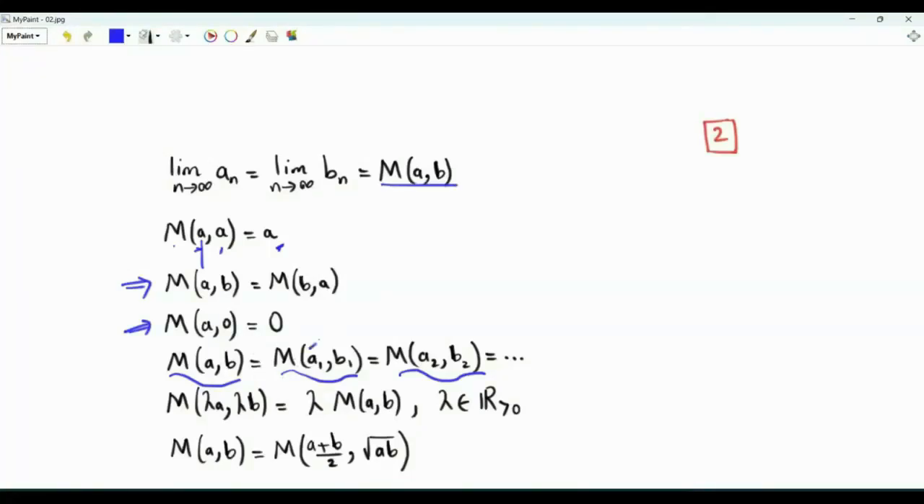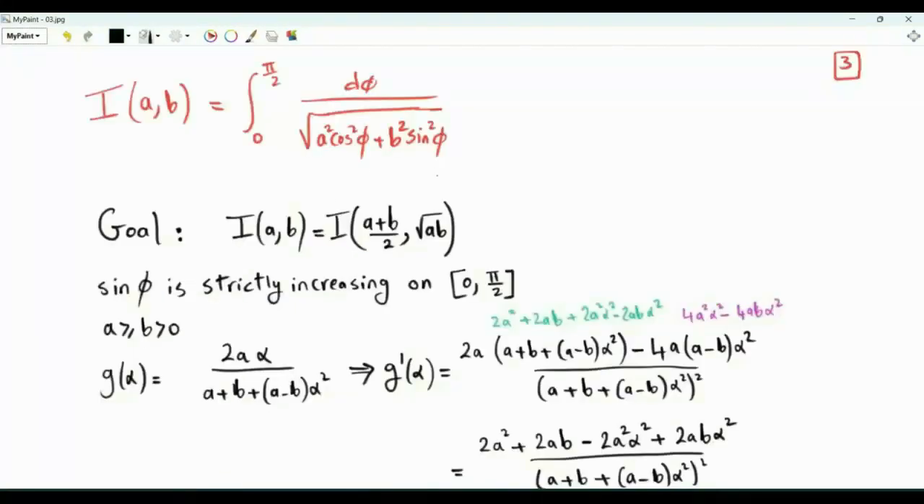If we start from a1, which is a plus b over 2, and b1, which is square root ab, well, this is the second element in the main sequence. If we start from the second element, the sequence converges to the same limit. If we start from the third element, it's the same thing. Scaling a and b by some positive number, we get the same result, but it will be scaled by lambda. Again, this follows from the fact that if we have a sequence Cn tending to C, then lambda Cn converges to lambda C.